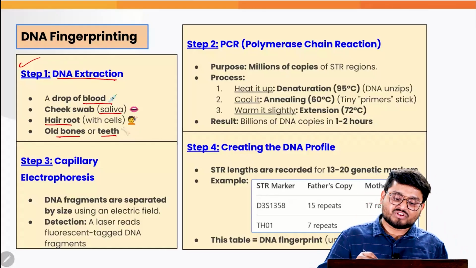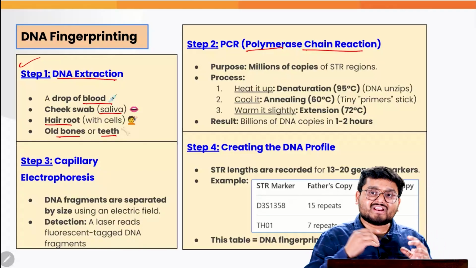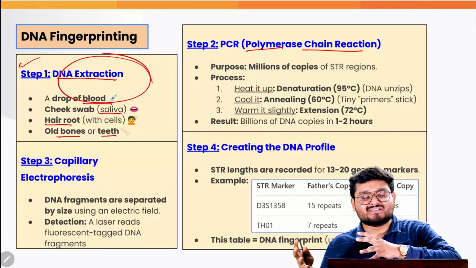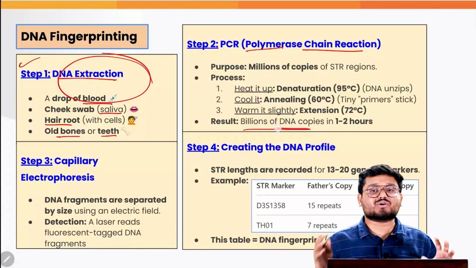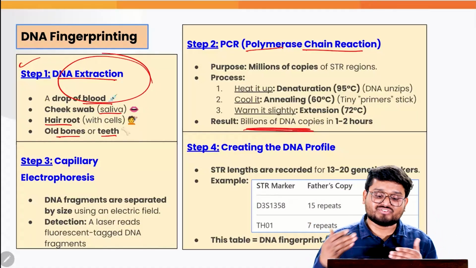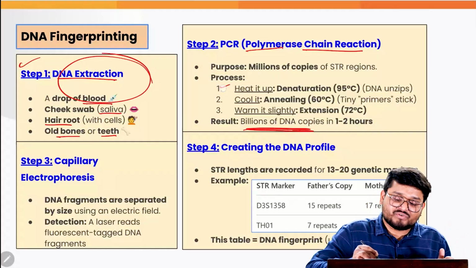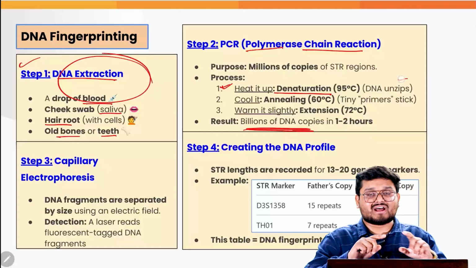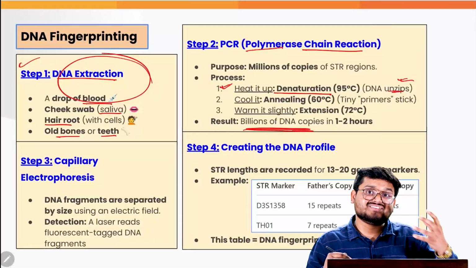After this, we do something which we know as polymerase chain reaction, where the main purpose is that whatever sample we collected, we need to multiply it into large numbers. We need to have billions of DNA copies in 1 to 2 hours to understand the DNA composition, correct? So firstly we heat it up, which is known as denaturation, where the DNA strands are divided into 2 strands, that is, the DNA unzips.